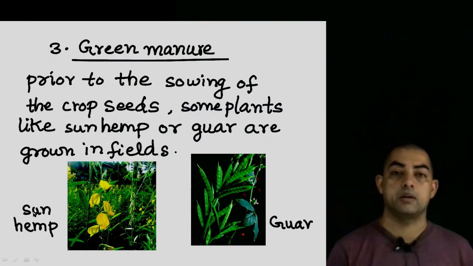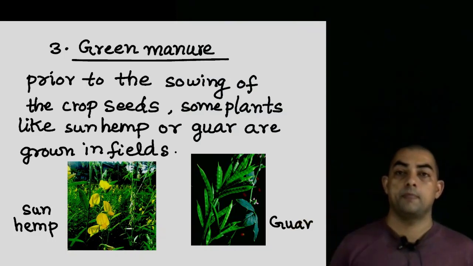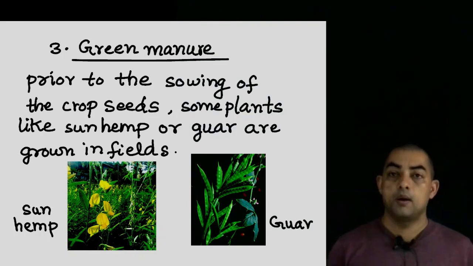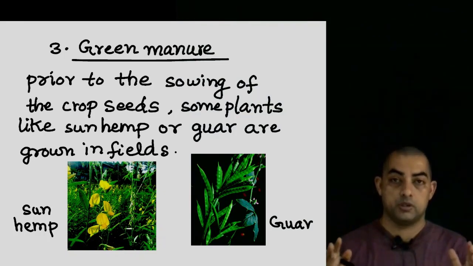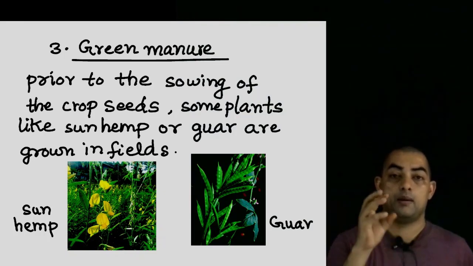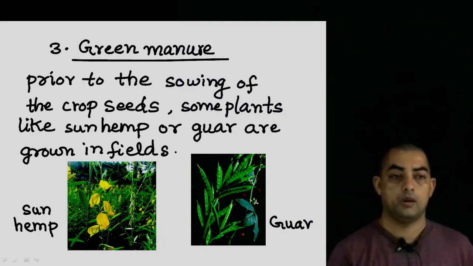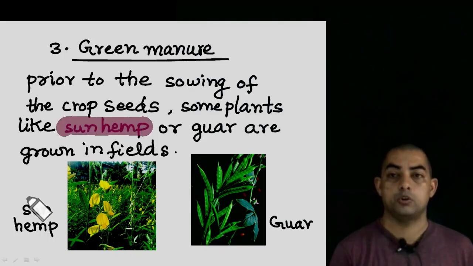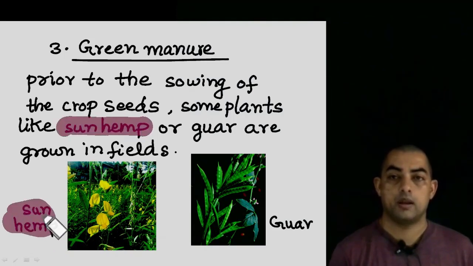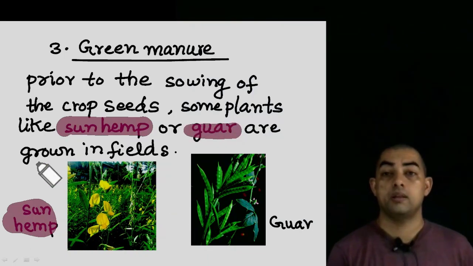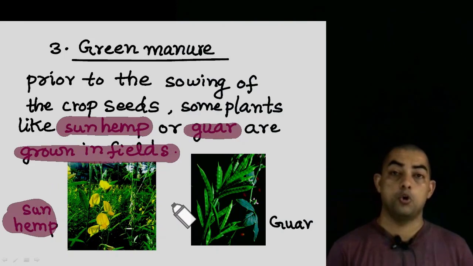Next, third one is green manure. We have already spoken about vermicompost earlier, so we are not going to talk about it once again. Next one is our green manure. As you can see here, prior to sowing of the crop seeds, मतलब फसल उगाने से पहले, बीज डालने से भी पहले की बात है, there are some plants, okay, there are some plants like sun hemp. As you can see over here, we have a picture of sun hemp over here, or gawar. These are grown in the field. So they are grown in the field.